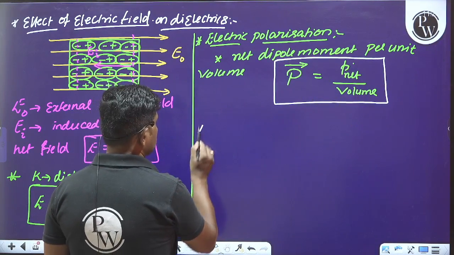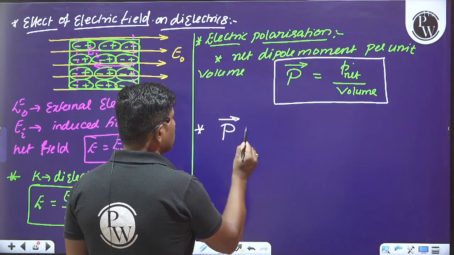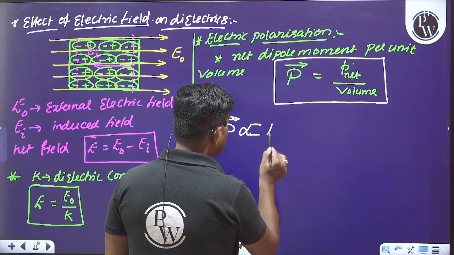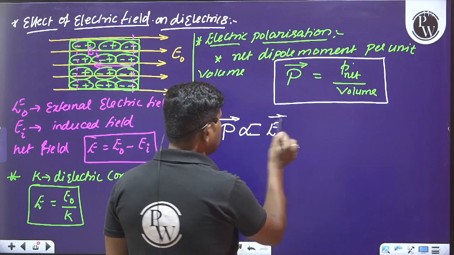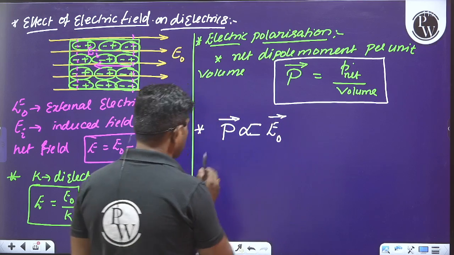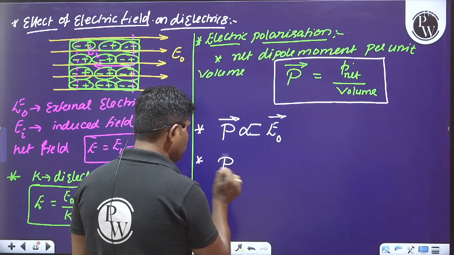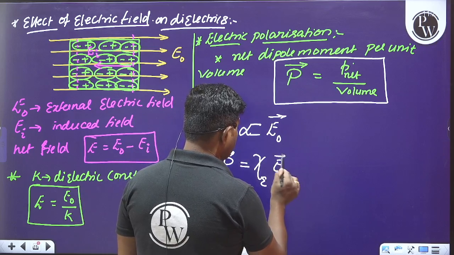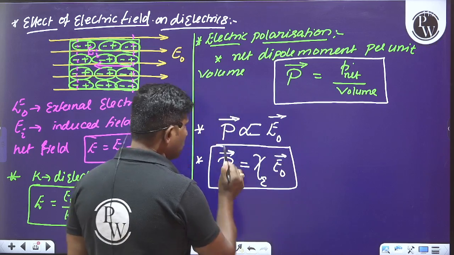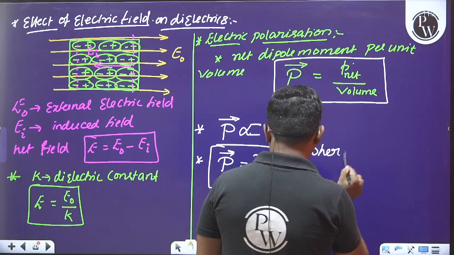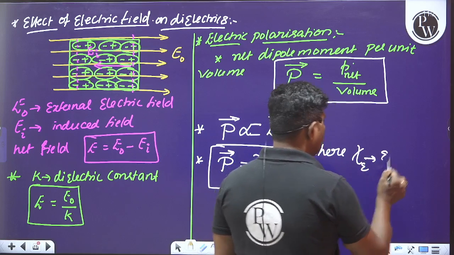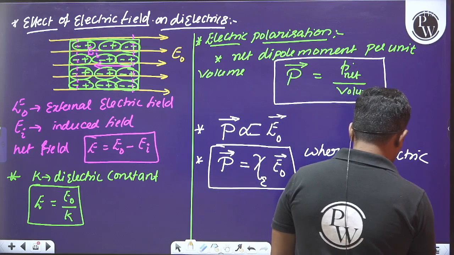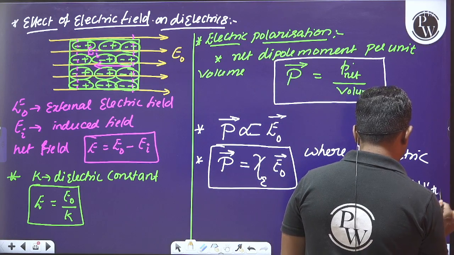of a substance. And later see here, electric polarization is directly proportional to the external electric field applied. Removing the proportionality, I can write chi E into E naught, where chi E is called electric susceptibility.